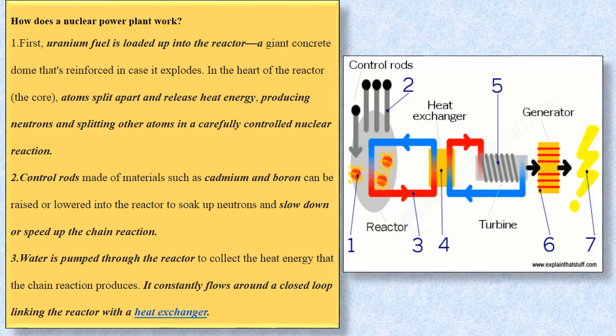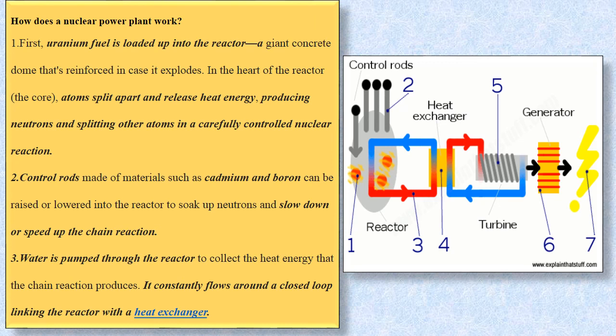Let's go ahead. Now let's understand how this nuclear power plant exactly works. If you look at number one, it is the nuclear fuel that is loaded into the nuclear reactor where the nuclear fission takes place, where the splitting of atoms takes place, and the neutrons and heat are generated.